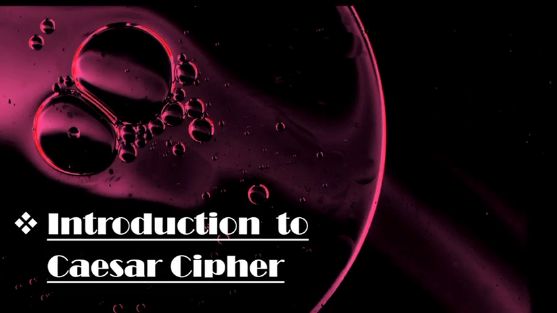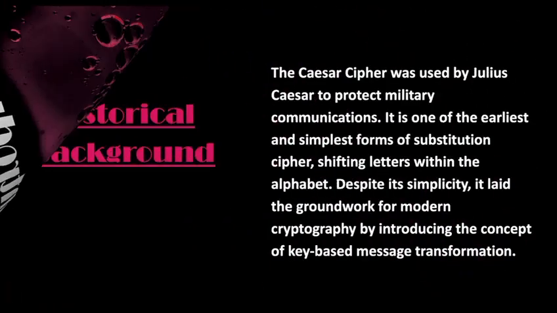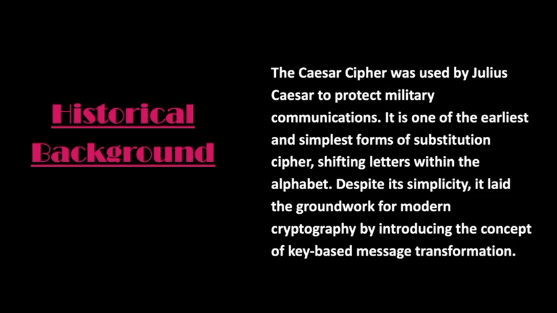Historical background. The historical background of the cipher is quite remarkable. It was personally used by Julius Caesar to protect his military communication from enemies. As one of the first documented substitution ciphers, it introduced the revolutionary concept of key based message transformation. This basic idea of shifting letters within the alphabet laid the groundwork for all the subsequent development in cryptographic systems.